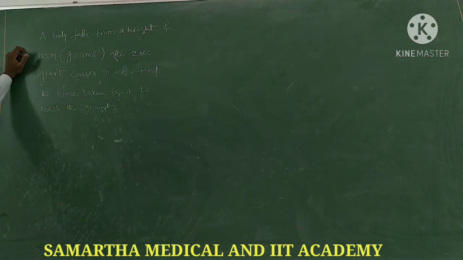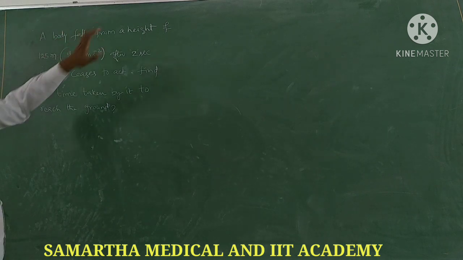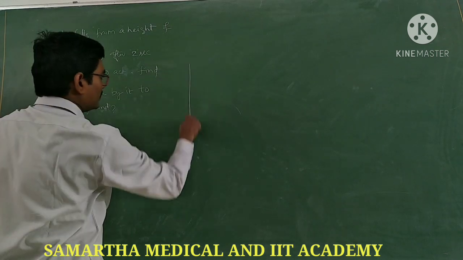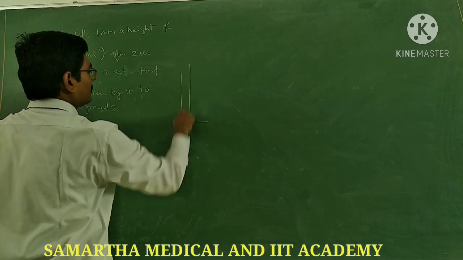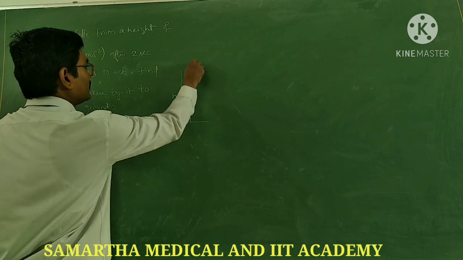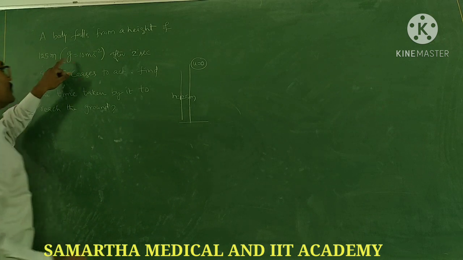Today we are going to discuss the problems on vertically projected case and freely falling. Here there is one problem: a body falls from a height of 125 meter. So h is equal to 125 meter. From there a body is dropped, u is equal to 0.